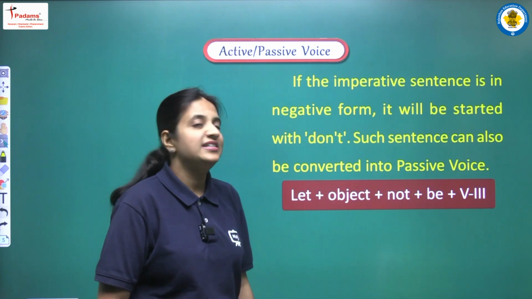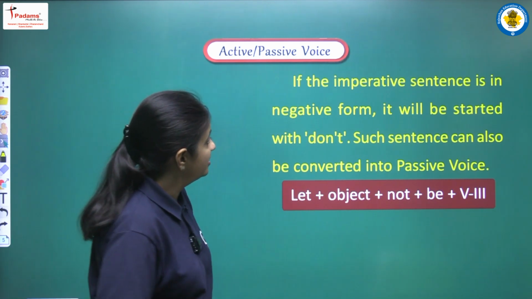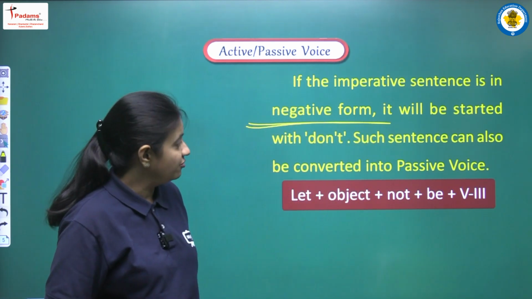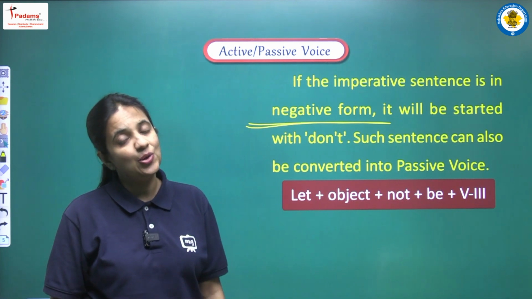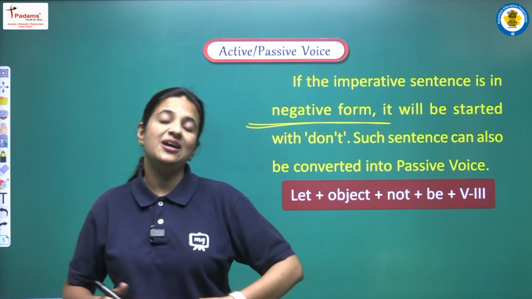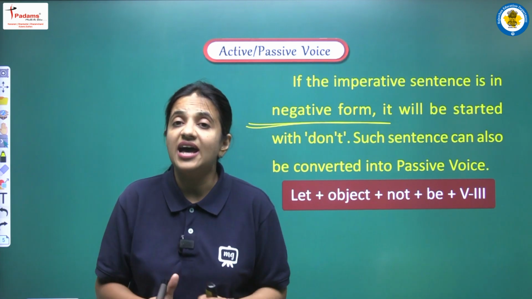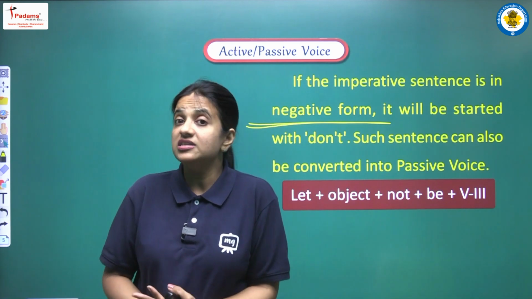Moving on, now let's see what next thing we are having here. If the imperative sentence is in negative form, it will start with don't. Such sentences can also be converted into passive voice. So the examples of imperative sentences that we have seen so far, the active voice and passive voice sentences, what were they like? They were assertive sentences, so we can say they were positive sentences.